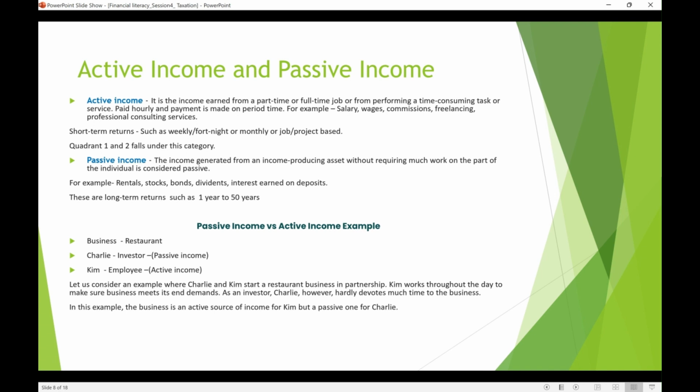I took Charlie as the investor and Kim as the employee. The employee works on a salary basis, could be a manager, looks after all the management and runs the business for him, and he takes a salary. And Charlie gets the return on his investment. That is the difference between active and passive income.